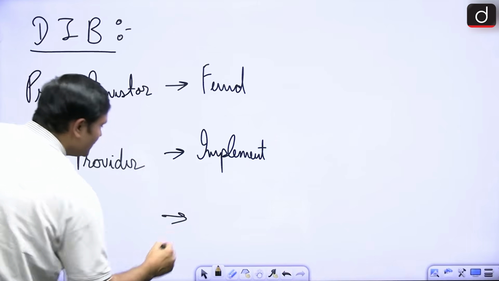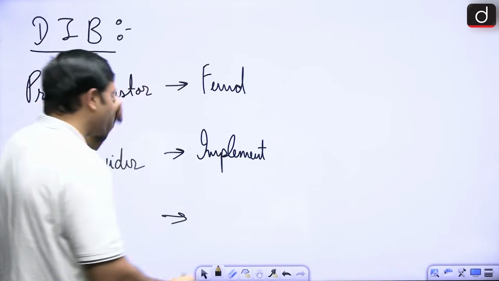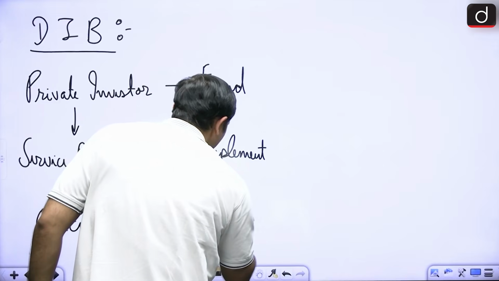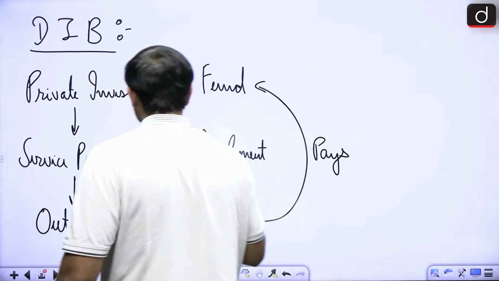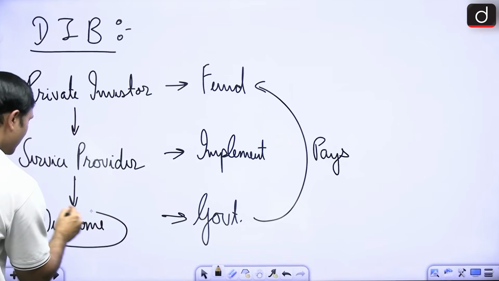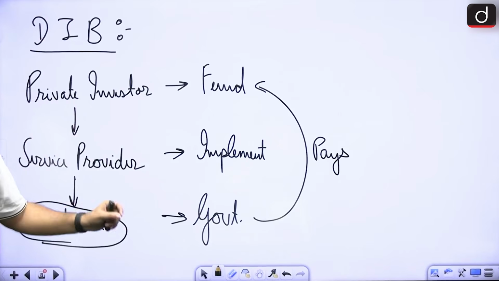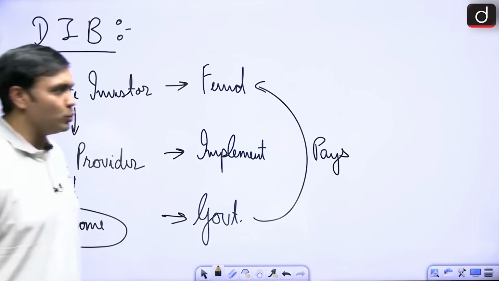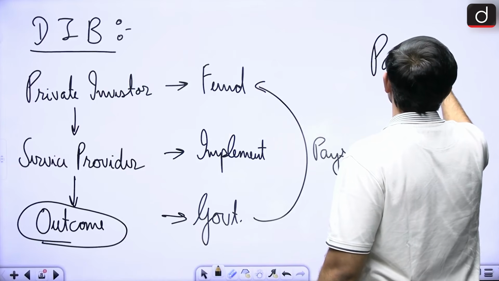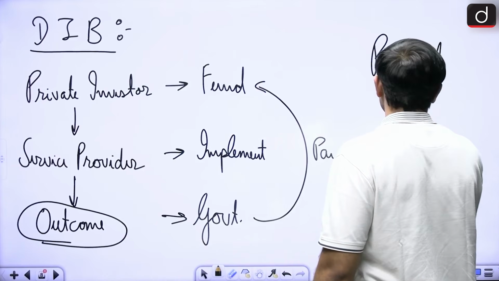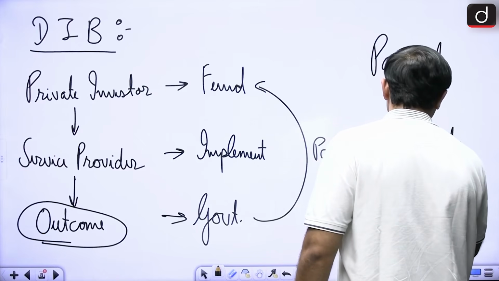If the outcome is achieved, then the government or the donor pays the investor. Now, this becomes a really radical aspect of this particular section. Why? Because payment is directly linked to results.